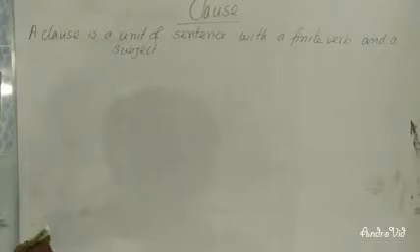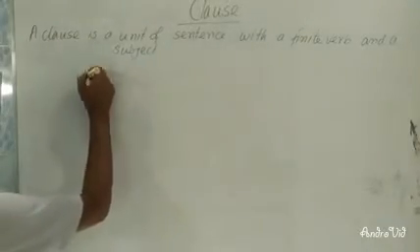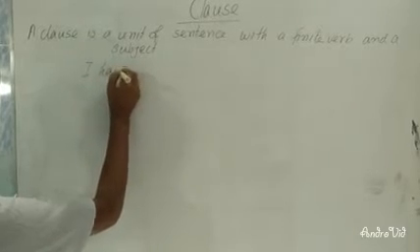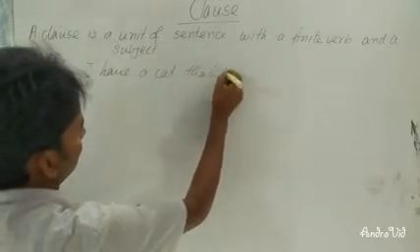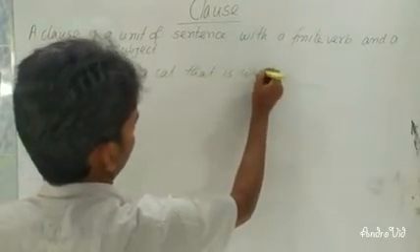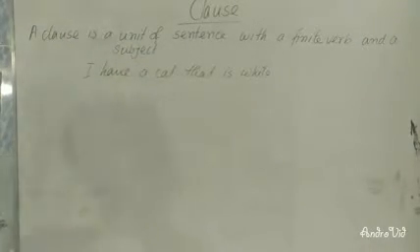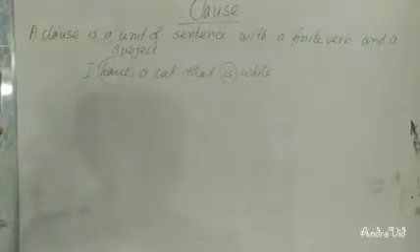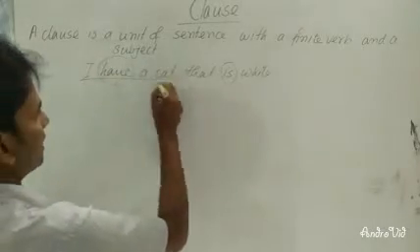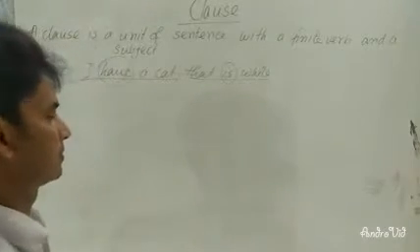For example, "I have a cat that is white." There are two finite verbs: one is "have," another is "is." So how many clauses are there? There are two clauses: "I have a cat" is one clause, and "that is white" is another clause.